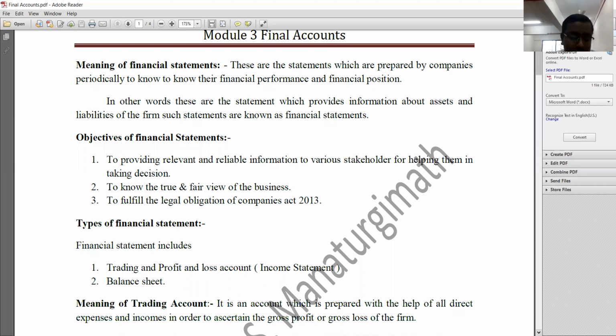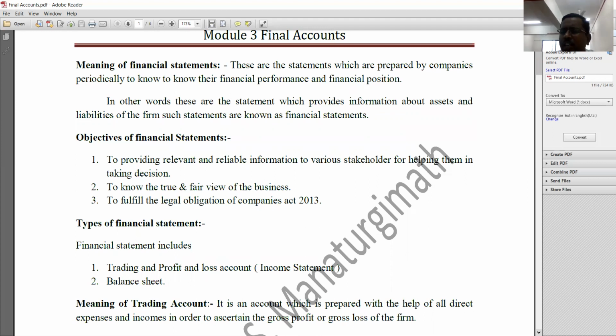Instead of calling it types of financial statement, better we'll call it the composition of financial statement or final accounts. Meaning, final accounts of the company include which all things. See here, final account of the company usually consists of three things. And one more very important thing I wanted to tell you is, whatever final accounts we are discussing right now, these are the final accounts of a sole trading concern.